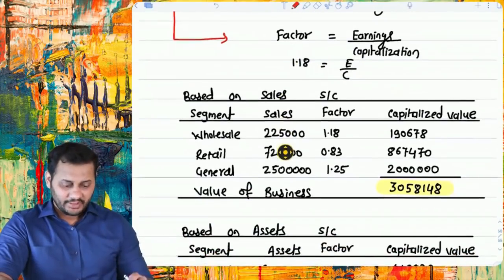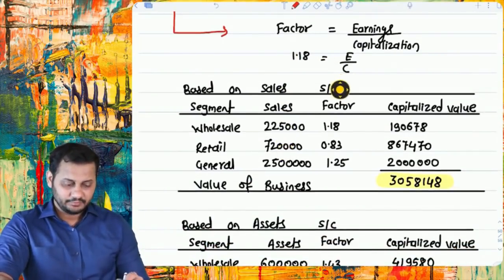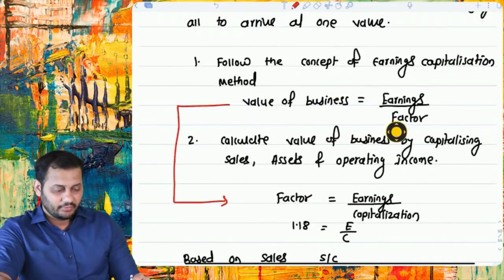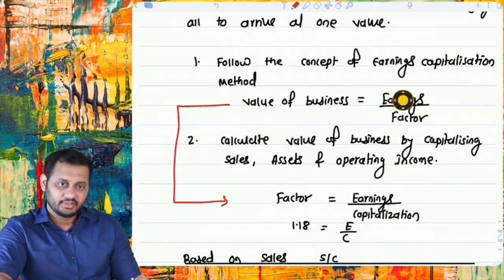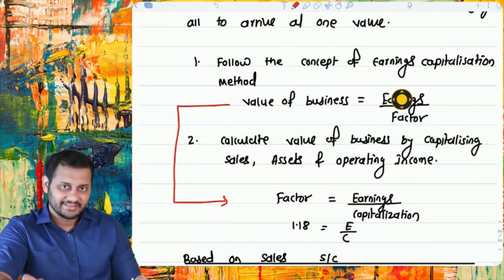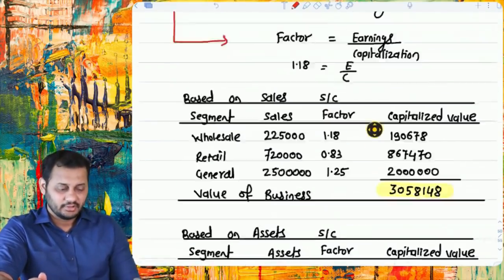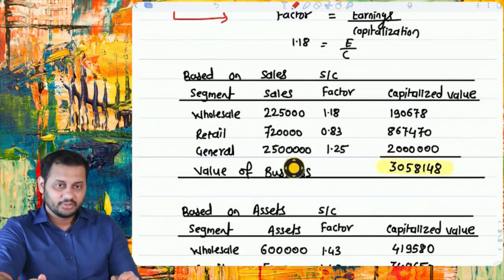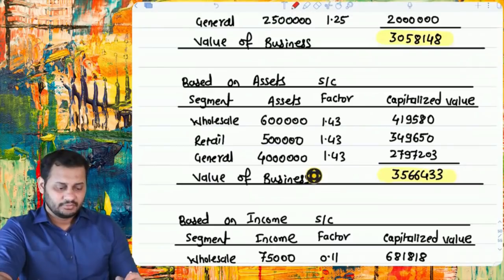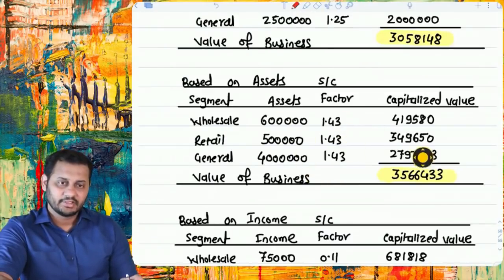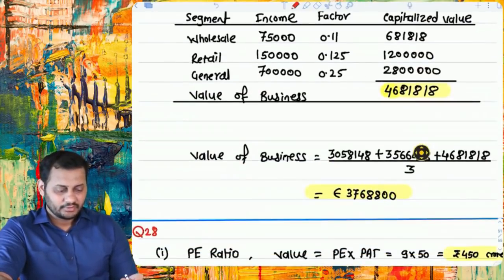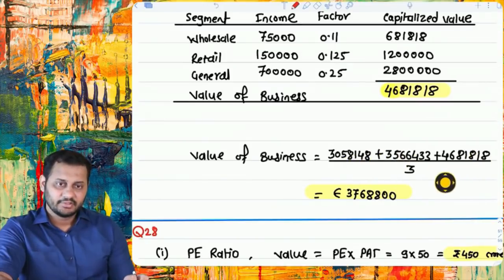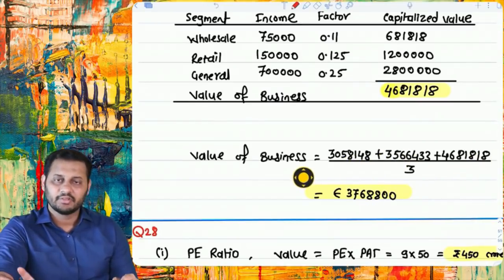If you have to calculate the capitalization, earnings will be in the numerator, or sales will be in the numerator, or assets will be in the numerator, divided by the factor. That's what we did. Sales in the numerator divided by the factor, capitalized value. Assets in the numerator divided by factor, capitalized value, and the same thing. So we took all these three values, divided by 3, means averaged out. This is going to be the value of the business.